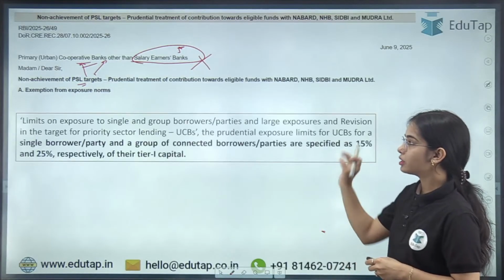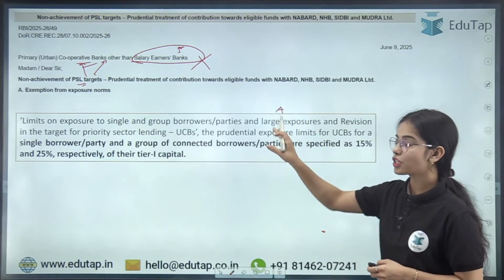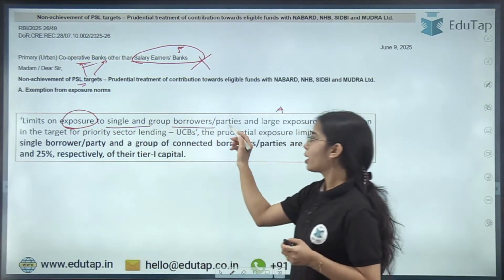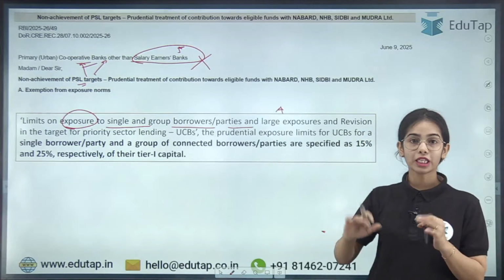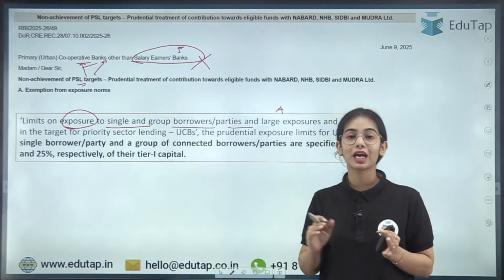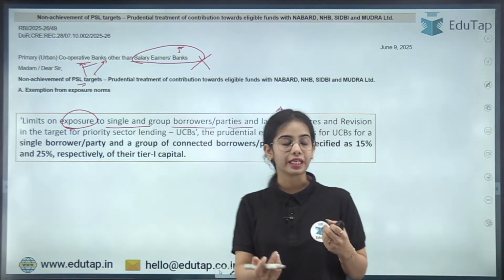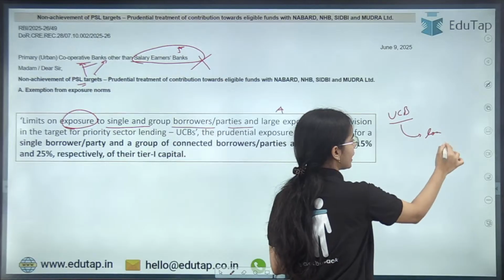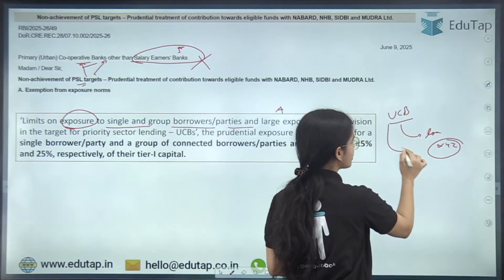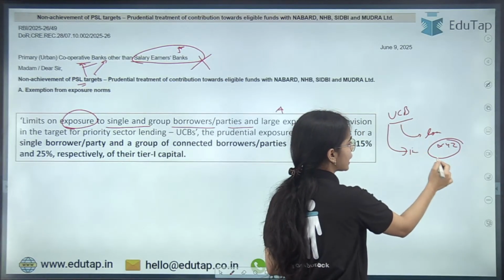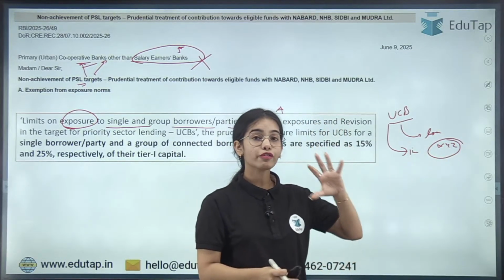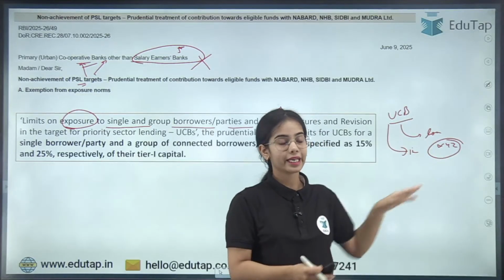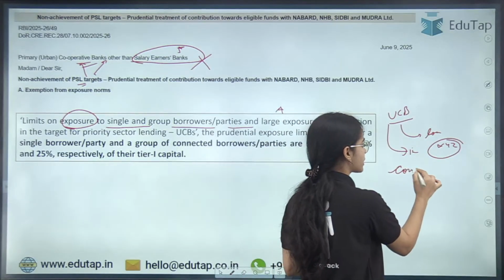Now, first of all, we have to discuss the large exposure or the limit of exposure to single and group borrowers or parties. When the urban cooperative banks are giving loans or investing in a particular entity, let's say the UCB is giving a loan to the XYZ entity, or also investing in this XYZ entity, then if the urban cooperative bank is giving a lot of loans to this entity, concentration risk can arise.